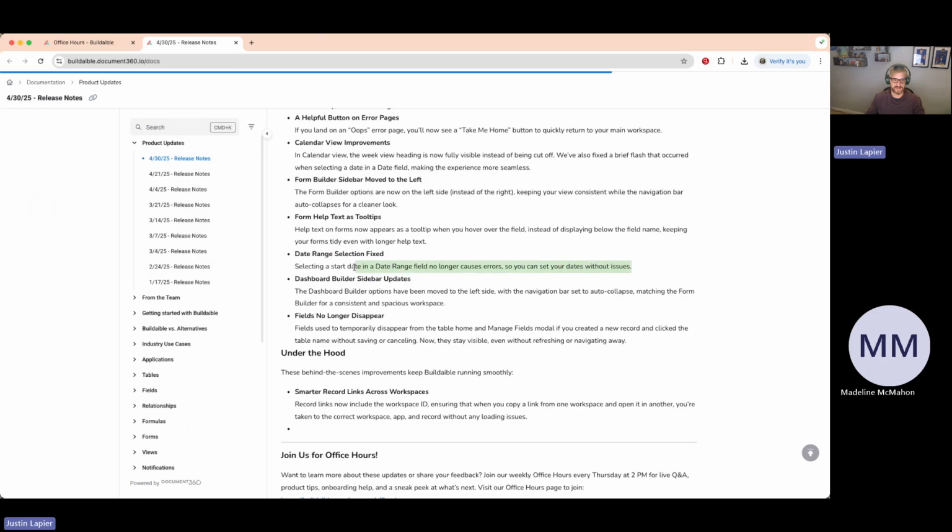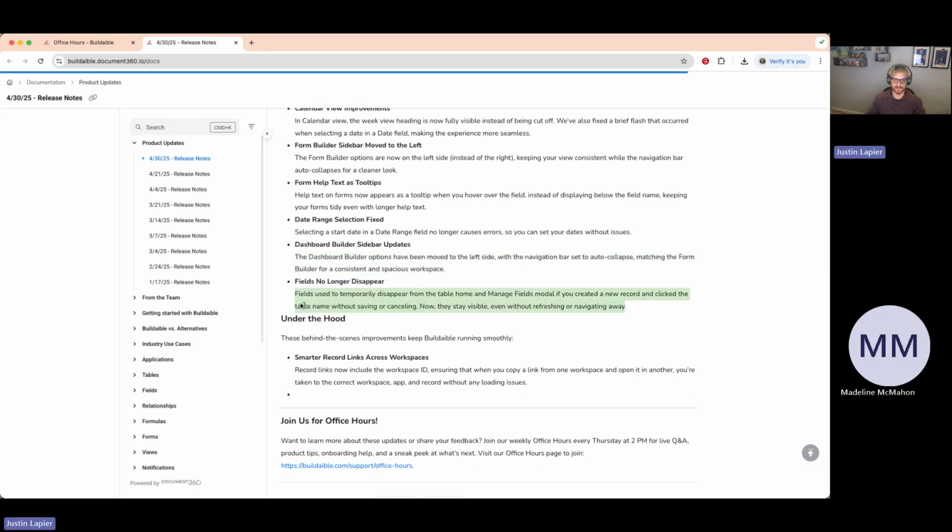We also fixed an issue with selecting a start date and date ranges. That's now fixed. The sidebar that I just mentioned from the form builder, on the left-hand side, is now the same on the dashboard builder as well. So we're trying to keep everything consistent on the left-hand side, working left to right.